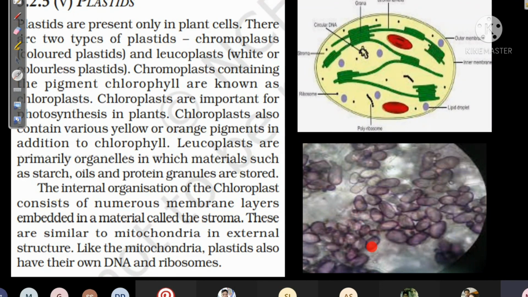Children, it is not chromo because you can't see any color inside this, no? So what type of plastid is it? Leucoplast. Yes, it is leucoplast, which is found in potato and any white parts of a cell.